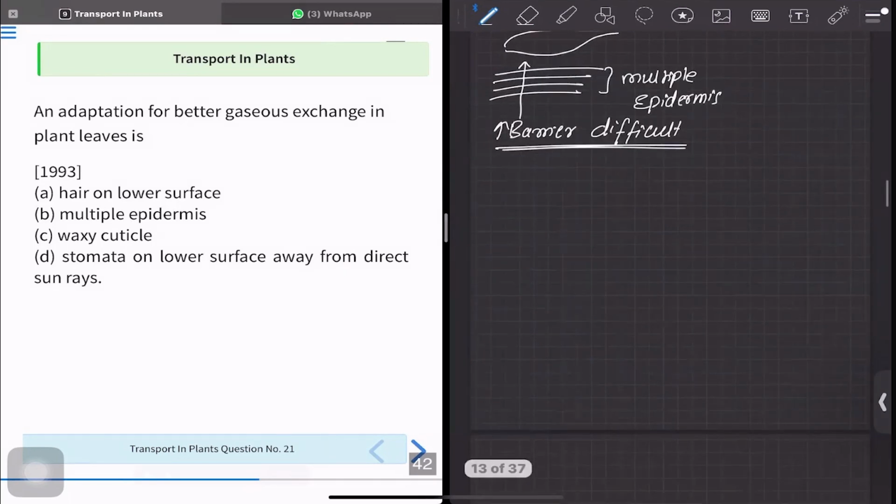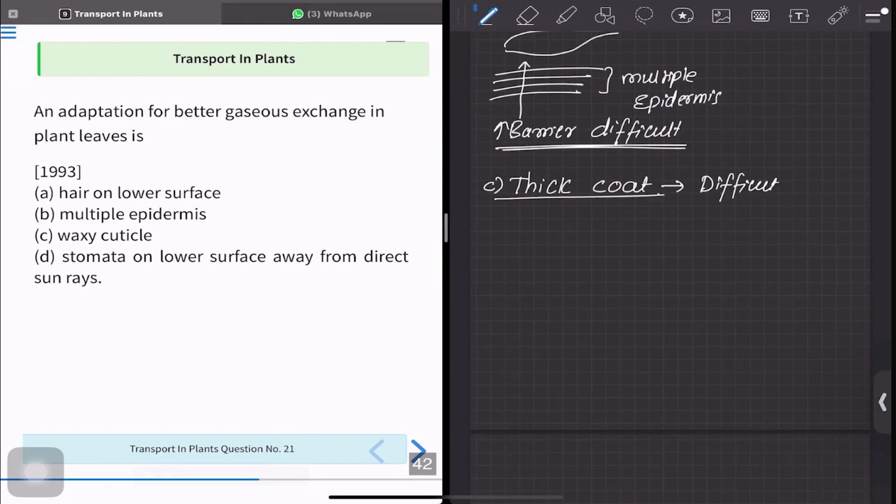Now see, if there is a waxy cuticle, just imagine that I have applied some waxy substance or some Vaseline or some petroleum jelly. So it will form a thick coat. If there is a thick coat over it, then respiration would be difficult. There will be decreased exchange. So option C is also wrong. Option D is ultimately the correct answer. But let's see what option D says.